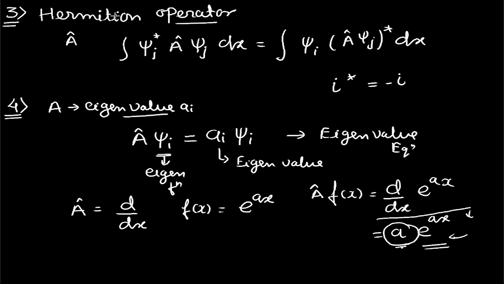Then the third postulate says that any observable A cap is represented in the form of an operator, and all the operators used in quantum mechanics are Hermitian as well as linear. Then for any particular observable, we get a constant value and the function is obtained back. The constant value obtained is referred to as the eigenvalue, the function is the eigenfunction, and the whole expression is referred to as the eigenvalue equation.